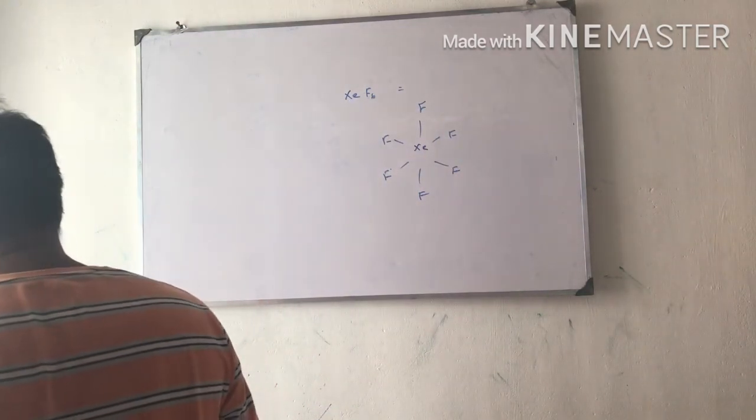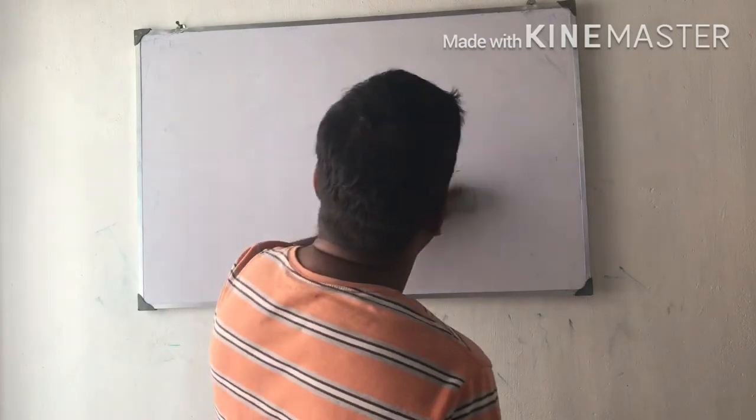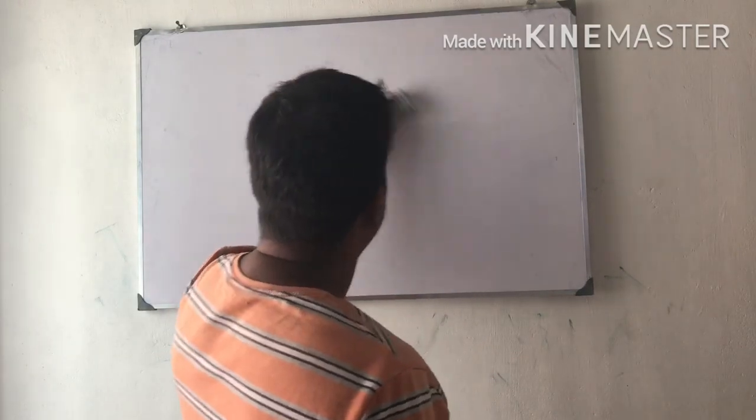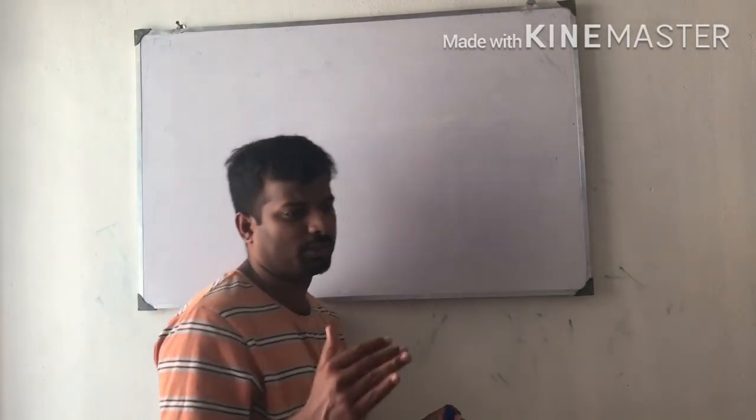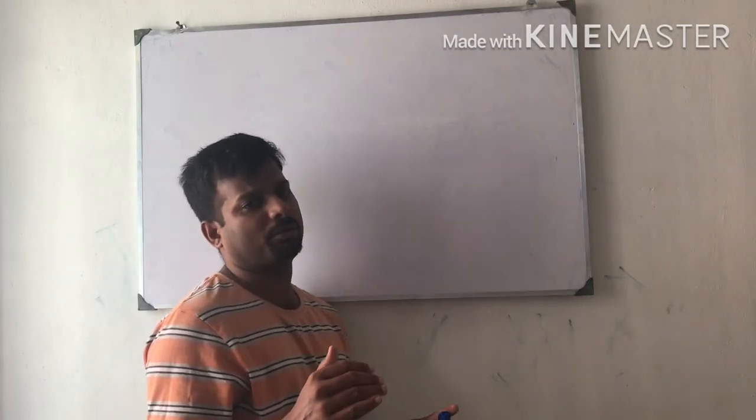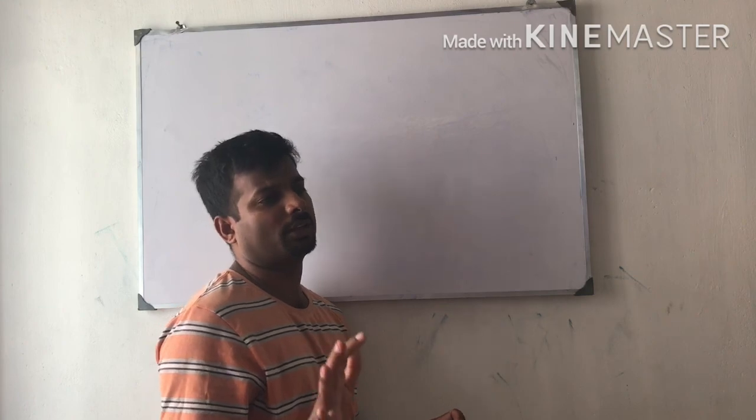Fluorine and all will go to the halogen family, so we don't think about that. Oxygen family: oxygen, sulfur, selenium, tellurium, okay. These are the oxidation states.